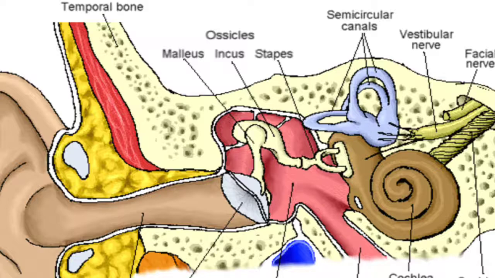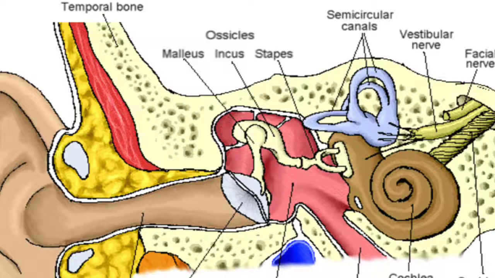The other names are malleus, incus and stapes. They also do the same function of amplifying the vibrations. Amplify means to increase the intensity of the vibrations. And these three bones lead into the internal ear, that is the inner ear.